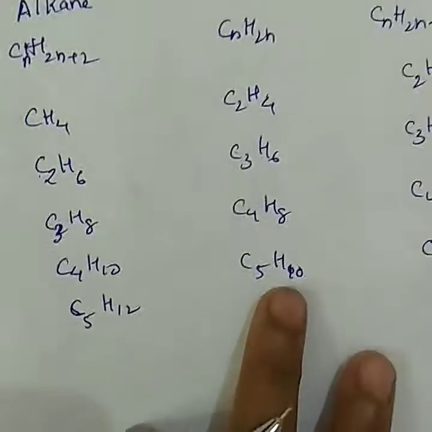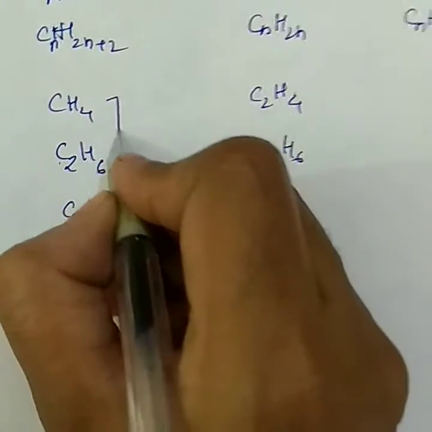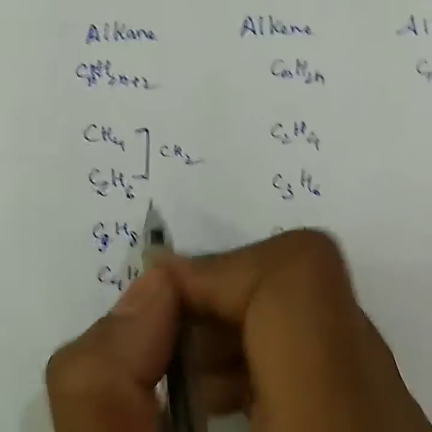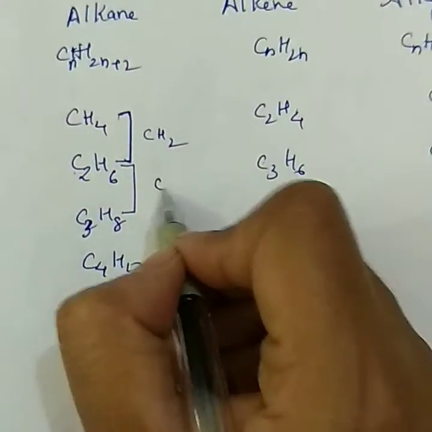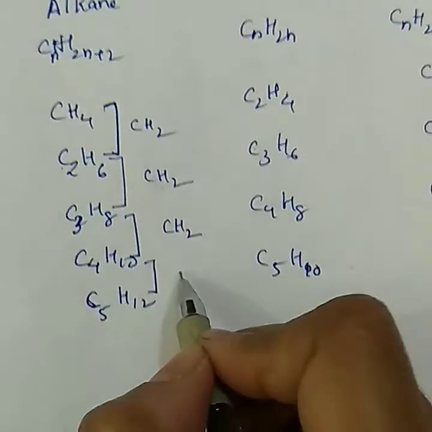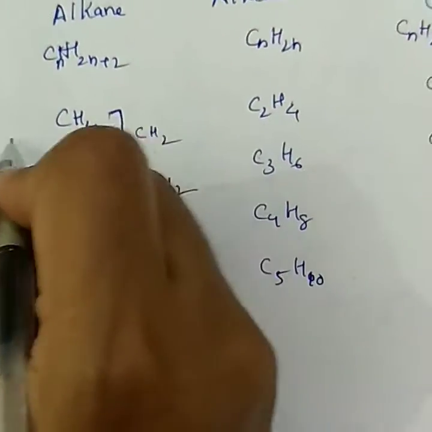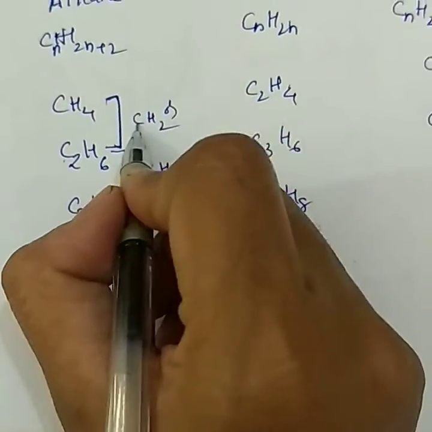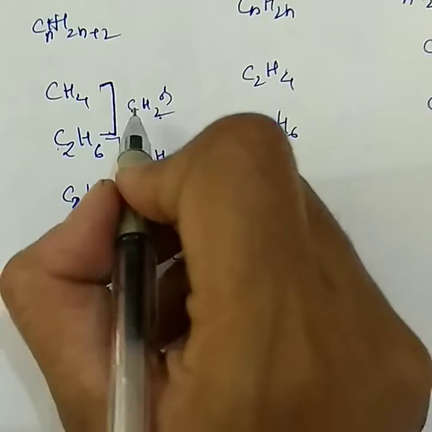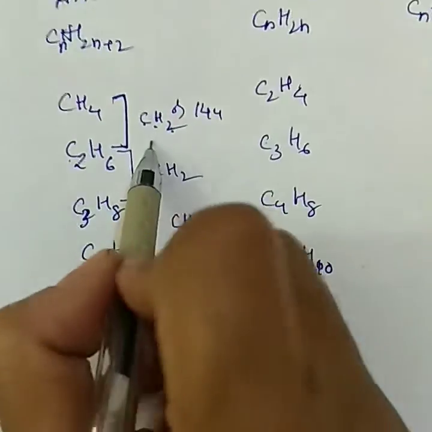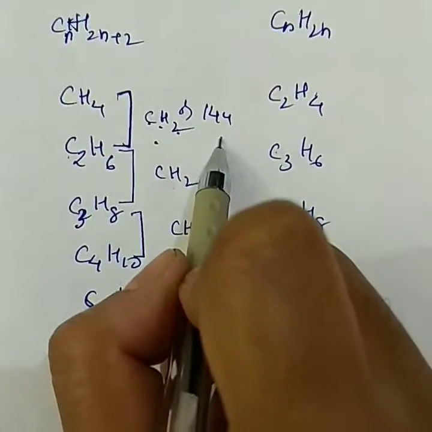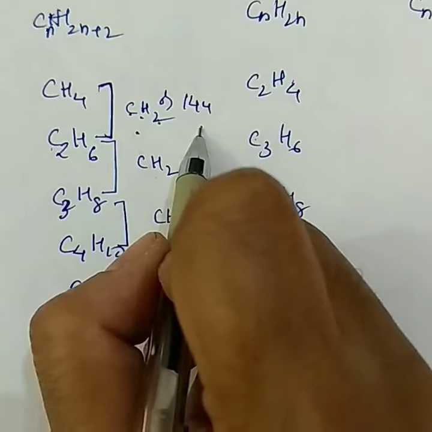Okay. Now what are homologous series? A series of compounds which differ by CH2. Now see the successive members. What is the difference between these two members? It is CH2. Between these two? It is CH2. And these two? CH2, or 14 AMU. The atomic mass of hydrogen is 1, so 2 hydrogens is 2, plus 12, that is 14 u. If there is a difference of CH2, then automatically 14 atomic mass units will be the difference.